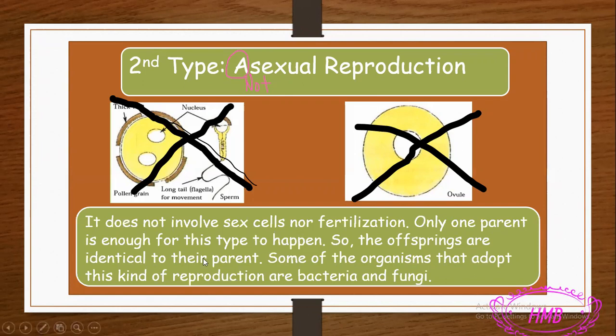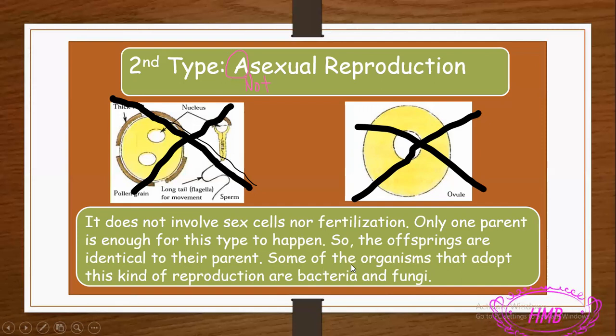So when one parent is enough, only mommy or only daddy will give me a new baby, that means the new baby is going to be identical to its parent, because it's going to be like cloning. If the baby came from the father only, it will surely be an exact copy of the father, or if it came from the mother only, it will be an exact copy of the mother, because no one else participated. So the baby will be just like the parent. That's why we say that in asexual reproduction the offspring are identical, like a clone, to their parent.